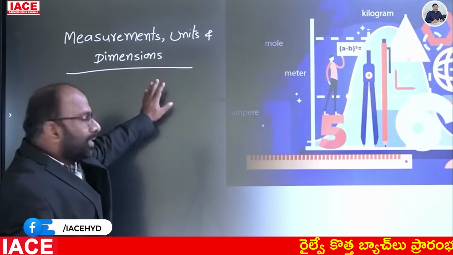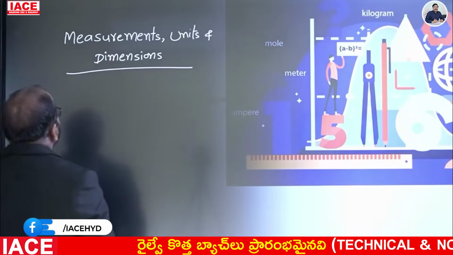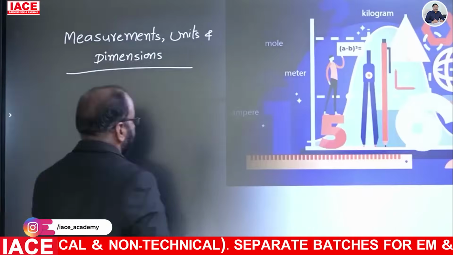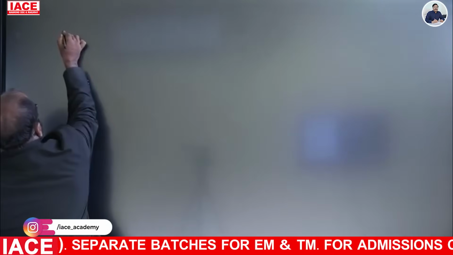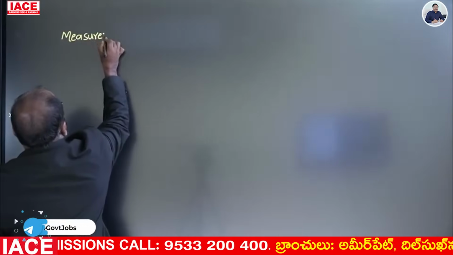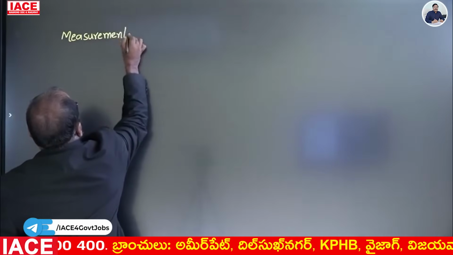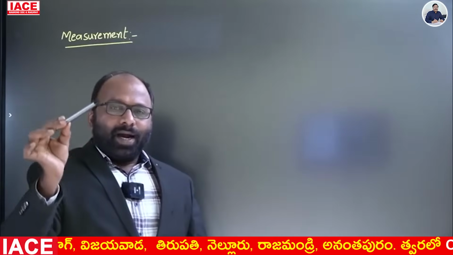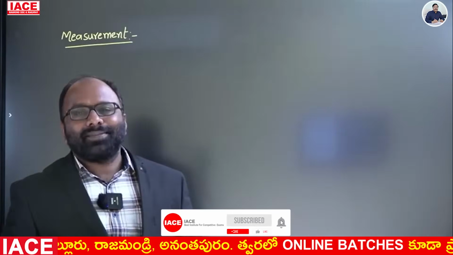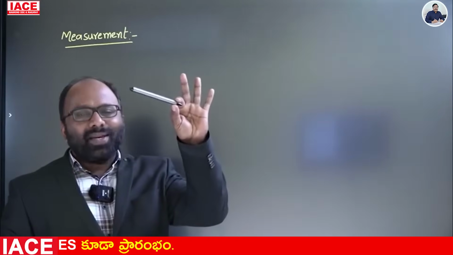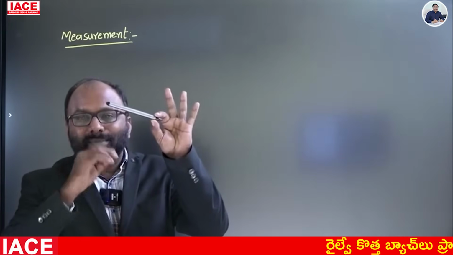Measurements, units and dimensions. Now, first of all, let us see the measurement. What is measurement? Right. What is measurement? See, it is an object. How to measure the mass of this object? We don't know about the quantity or magnitude of this object. How to measure or how to know the mass of this object?